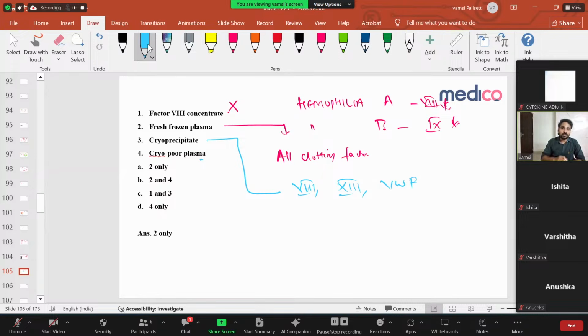So when a patient comes to casualty, you don't have factor 8. The patient has hemarthrosis there. You don't know whether it's A or B. You don't know whether to give factor 8 or 9. So what will you choose? You will give the thing which contains both 8 and 9.